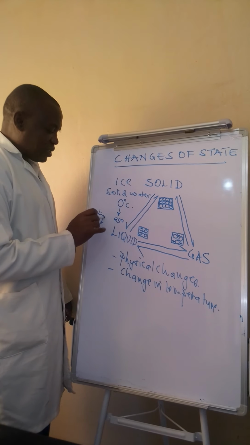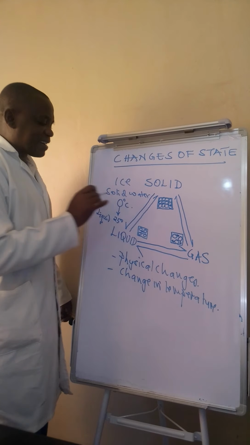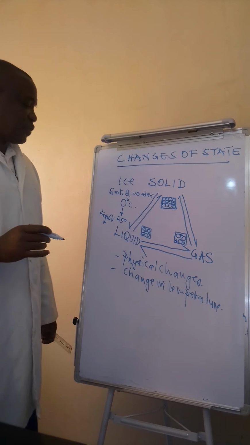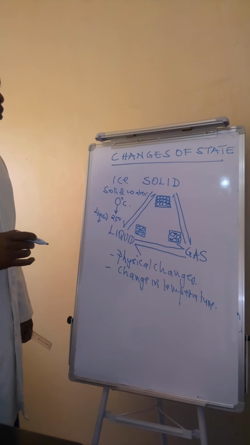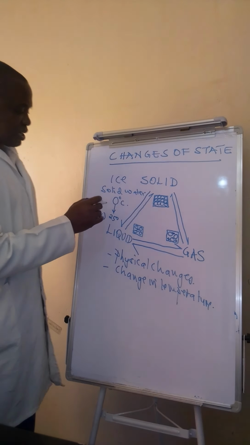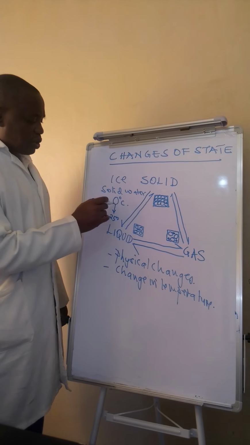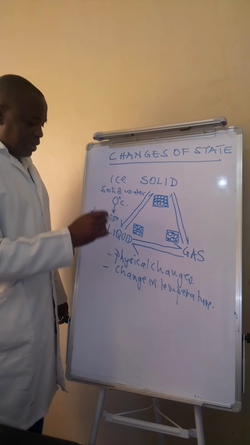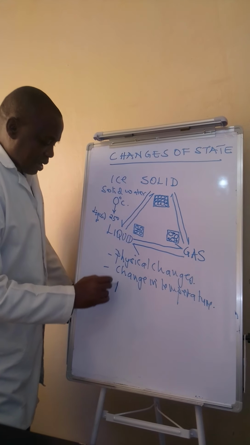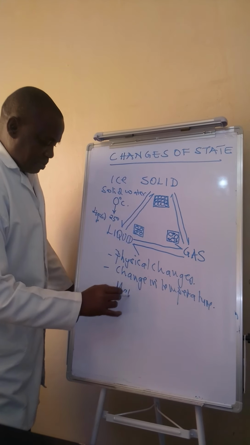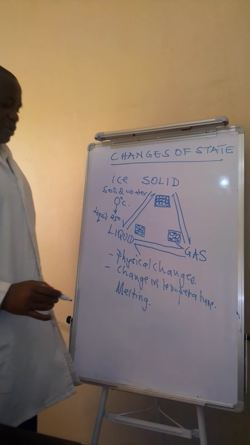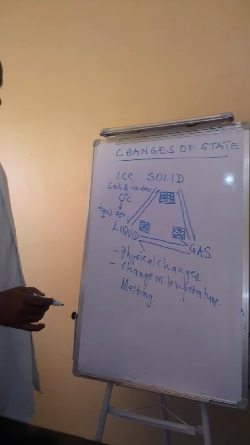Why has it changed? It's because you have increased the temperature of that solid. You have gone to 25 degrees Celsius. At room temperature, water is a liquid. And this process, whereby a solid changes to liquid, is what we call melting. So that is the physical change.